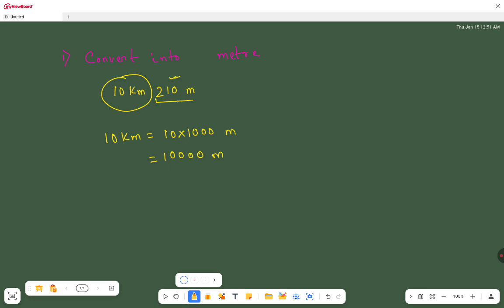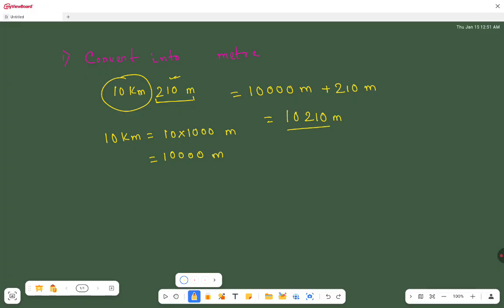And here we have already 210 meter. So 10 kilometer we have calculated as 10,000 meter, plus here we have already 210 meter, that means 10,210 meter.